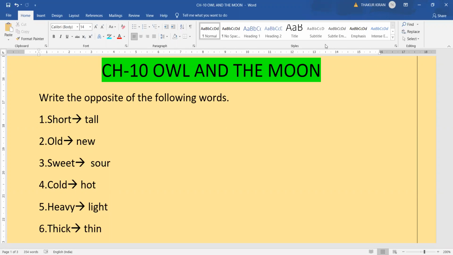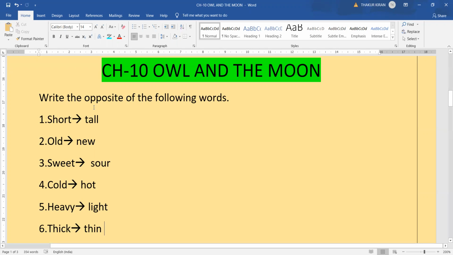Children, today I will continue with chapter number 10, Owl and the Moon. As we have already finished reading an explanation part of this chapter, today we will continue with its exercises. So let us start with some of the opposite words.